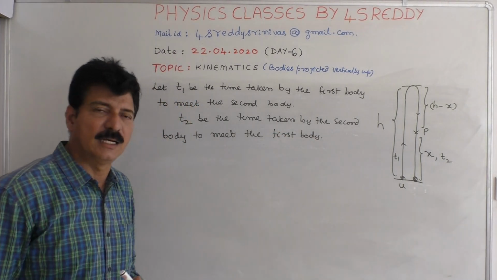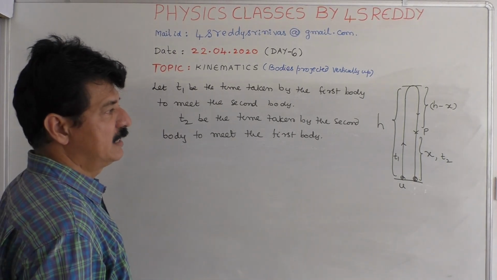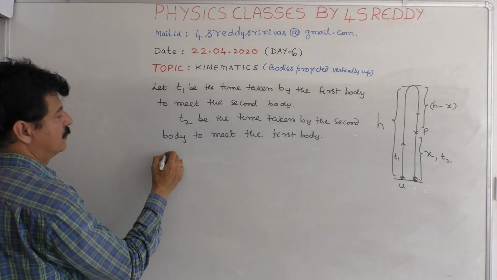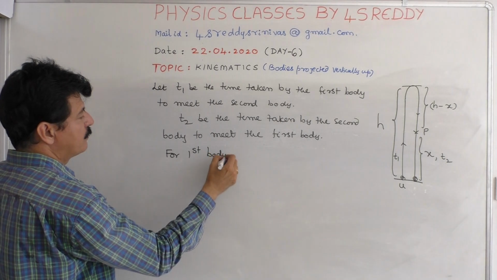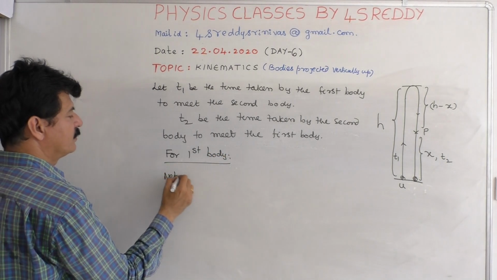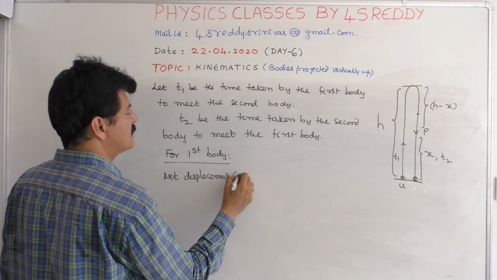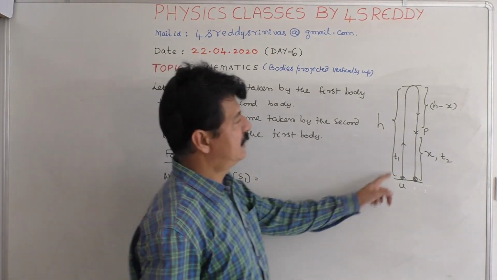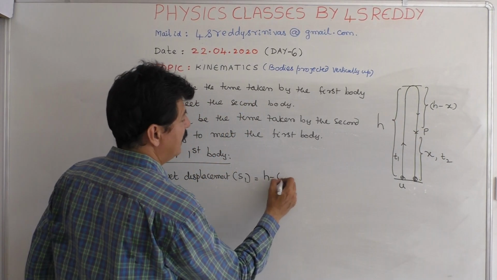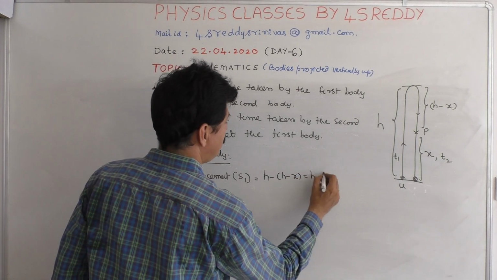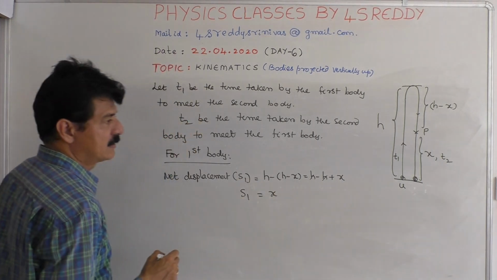If you assume like that, the net displacement of the first body is given by, for the first body, net displacement S is equal to, in upward motion displacement is positive, in downward motion negative. Therefore H minus of H minus x. So S1 is equal to x.